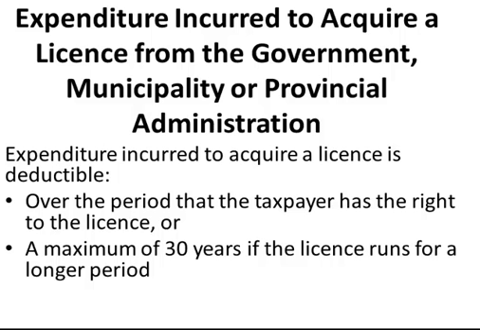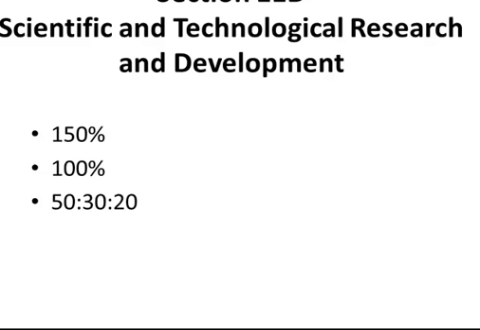Section 11GD, expenditure incurred to acquire a license from the government, municipality or provincial administration. It is deductible over the period that the taxpayer has the right to the license, with a maximum of 30 years if the license runs for a longer period. 11D, scientific and technological research and development.